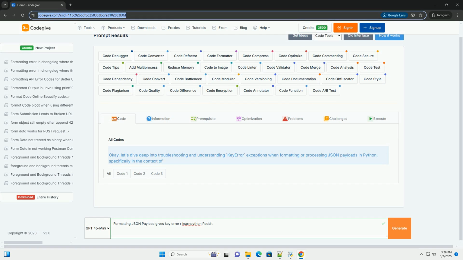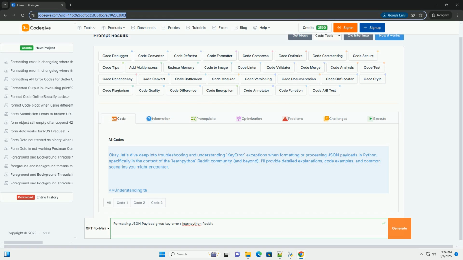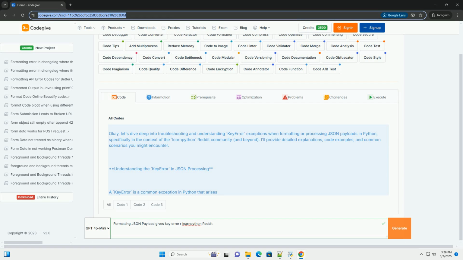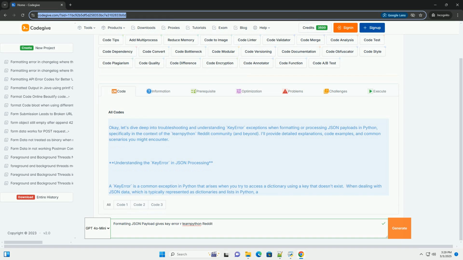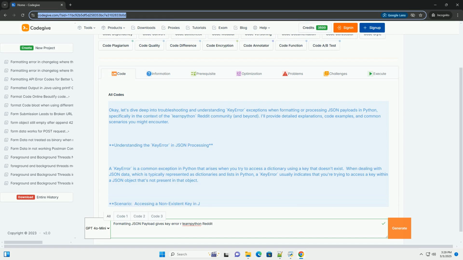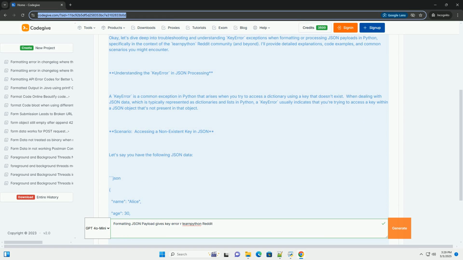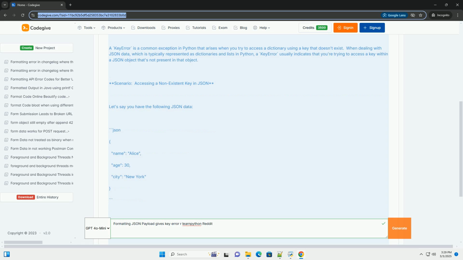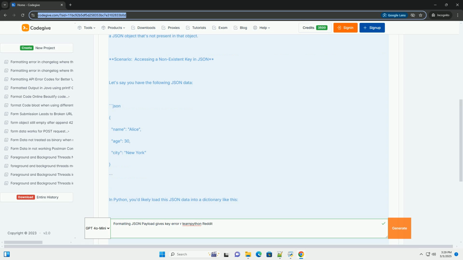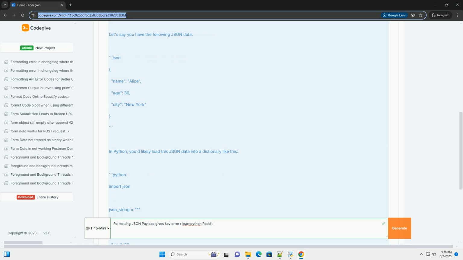OK, let's dive deep into troubleshooting and understanding key error exceptions when formatting or processing JSON payloads in Python, specifically in the context of the learnpython Reddit community, and beyond. I'll provide detailed explanations, code examples, and common scenarios you might encounter. Understanding the key error in JSON processing.